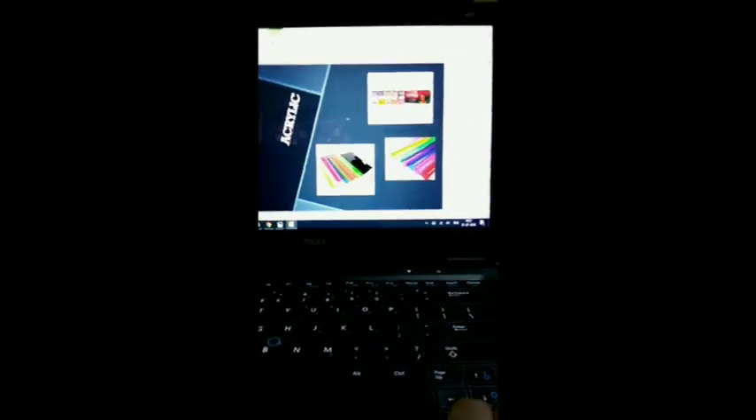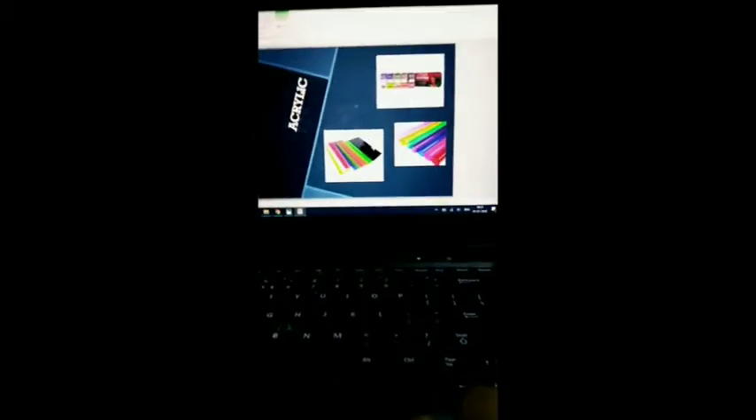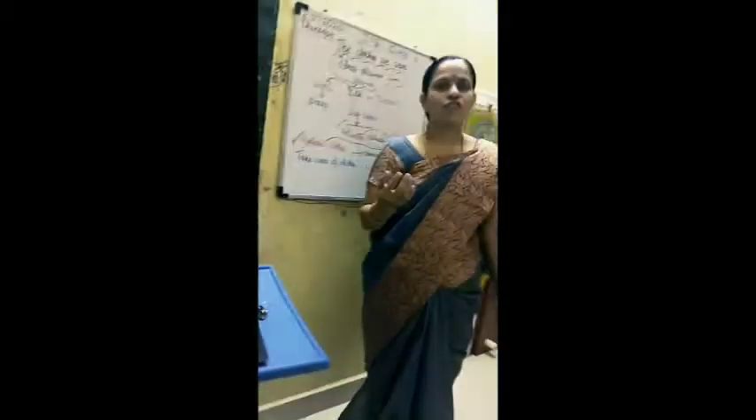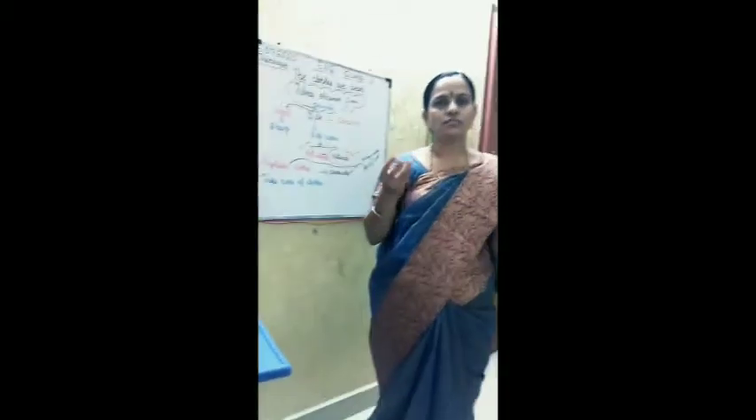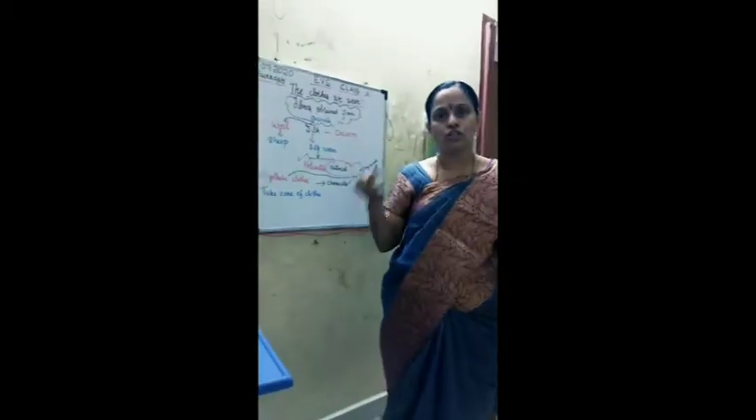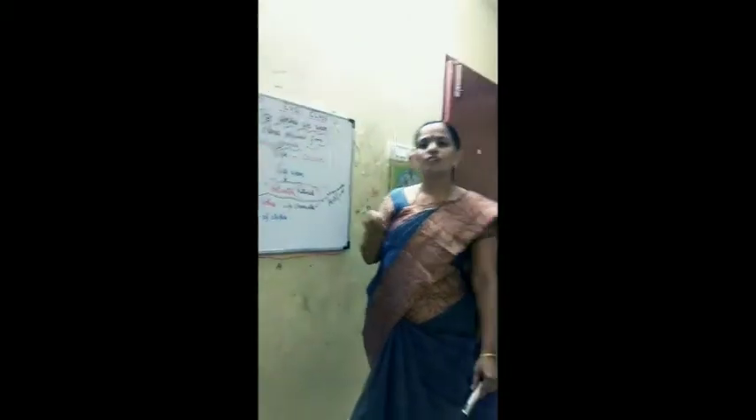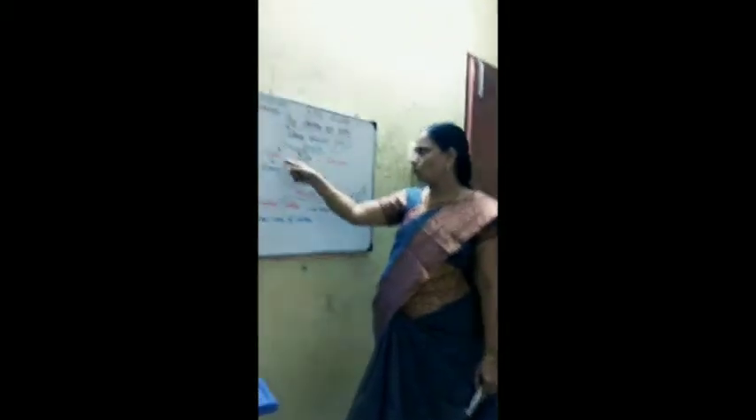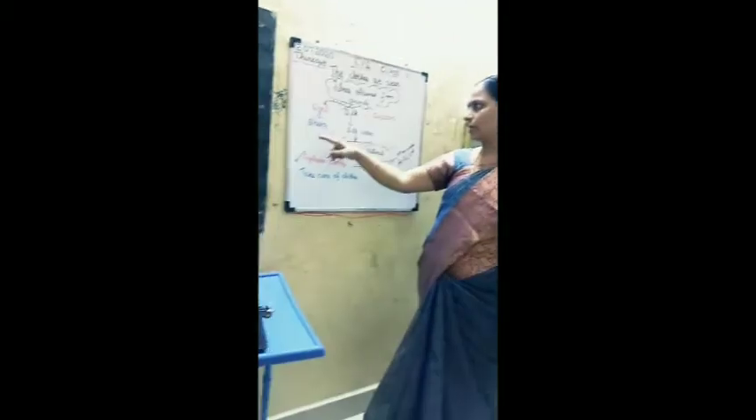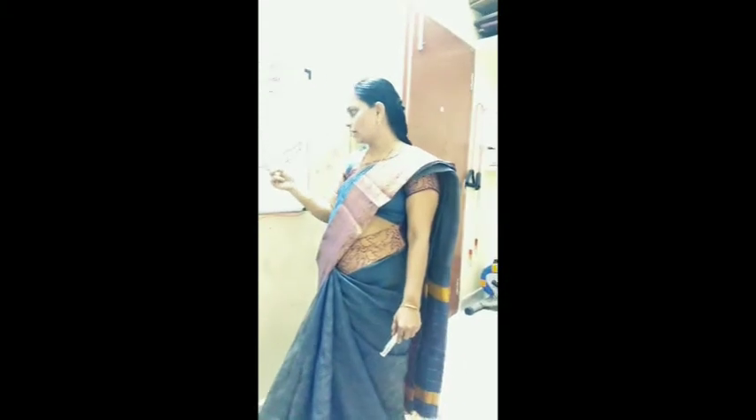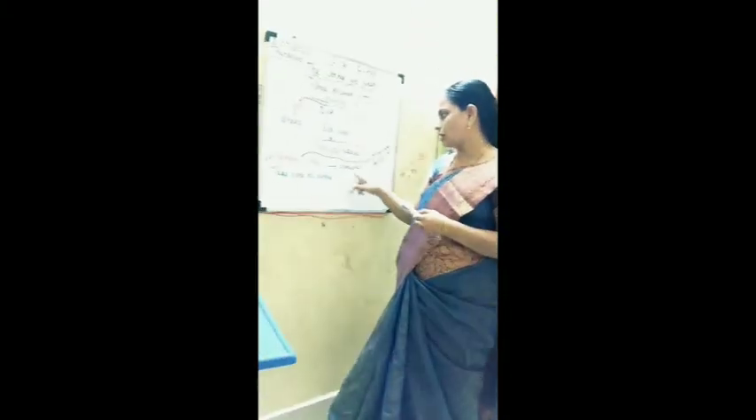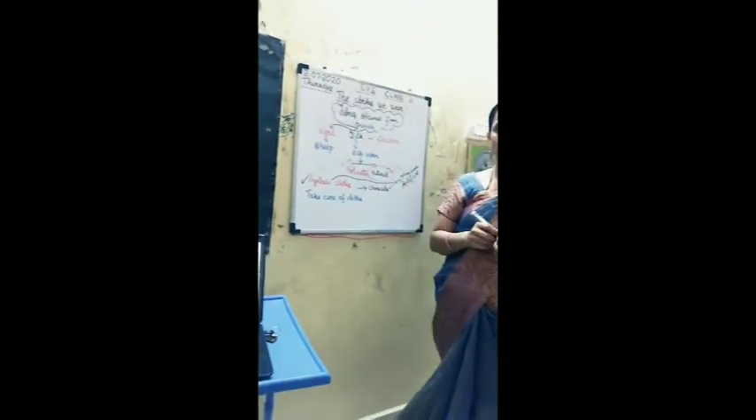So how do we obtain clothes? We obtain clothes naturally from plants and animals. From plants, we have revised cotton, jute and linen. From animals, that is wool and silk, we get it from sheep and silkworm. The last one is synthetic clothes. Synthetic clothes we get from chemicals. Using some chemicals, we get different types of clothes.